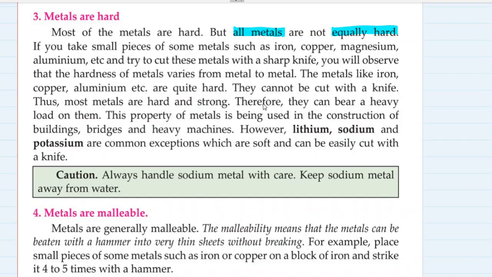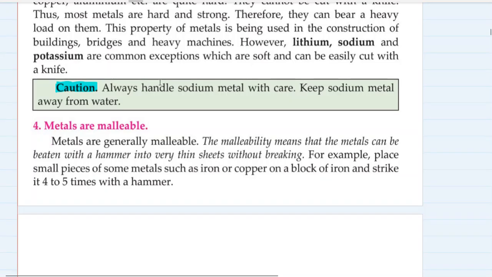However, lithium, sodium, potassium are common exceptions, which are soft metals and can be easily cut with a knife. Always handle sodium metal with care. This is a caution. Keep sodium metal away from water. If you want to know why, we'll study about the reactivity of sodium a little bit ahead in the chapter, and then we'll come to know.